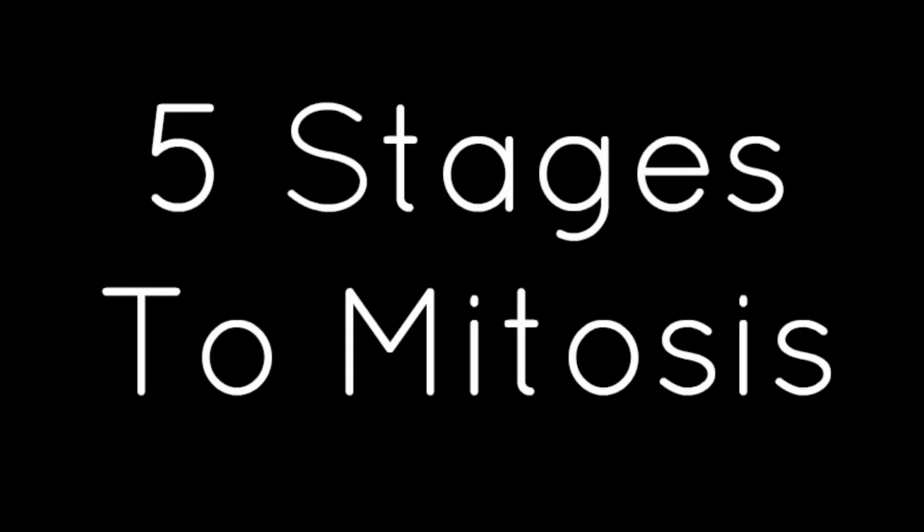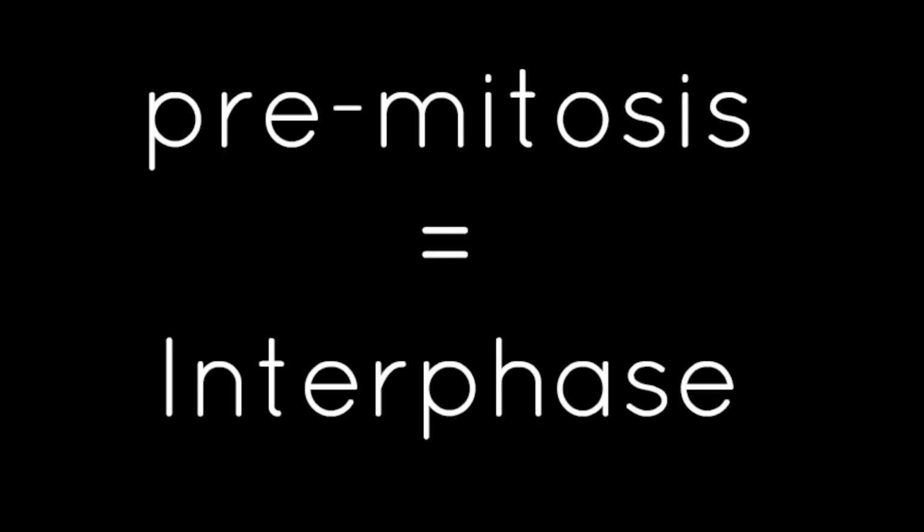Mitosis is the process by which our cells duplicate themselves. This is how we grow and replenish our store of cells. There are 5 different stages to mitosis and 3 to pre-mitosis, also known as the interphase.